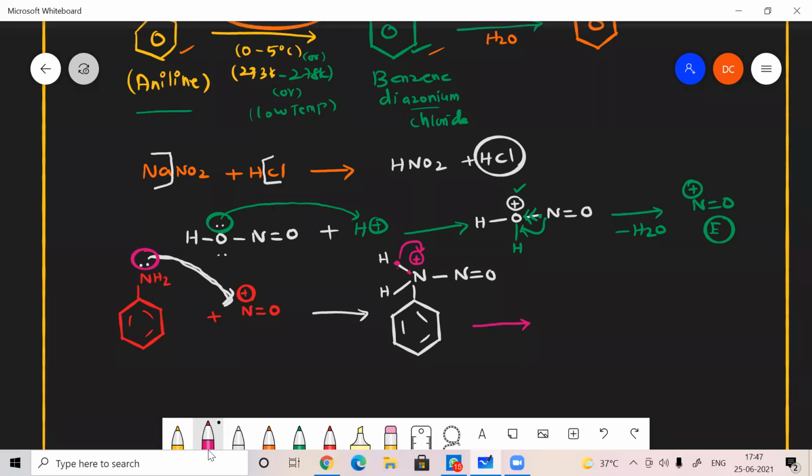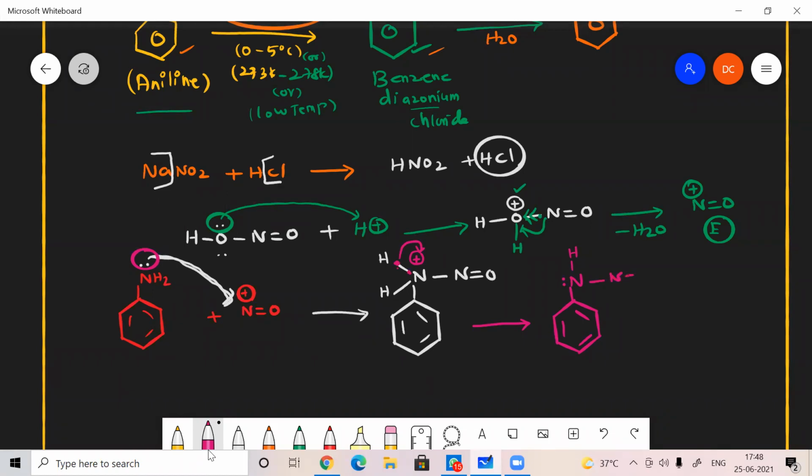So I can get a structure like this. This is a very important reaction mechanism. Even in amines also, this will be very helpful. So here N, here H, only one H is there and one H is removed. And because hydrogen will donate 2 electrons, at that time it has an electron pair.